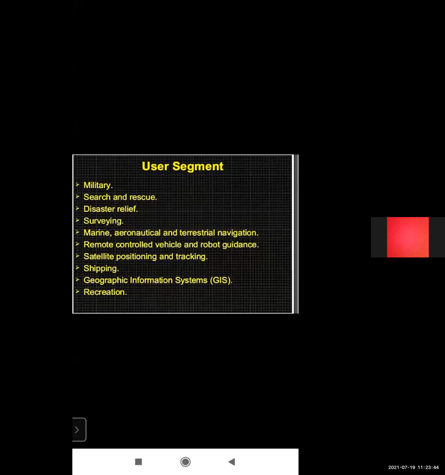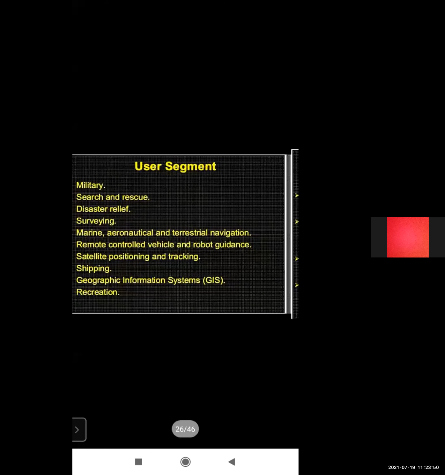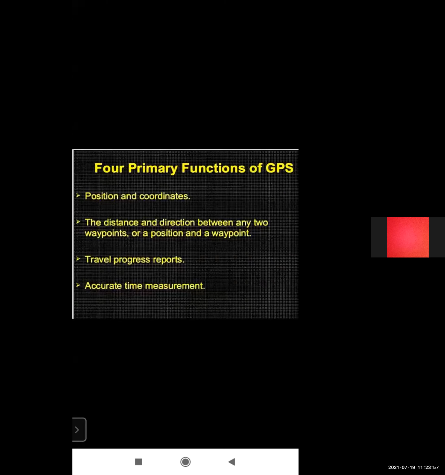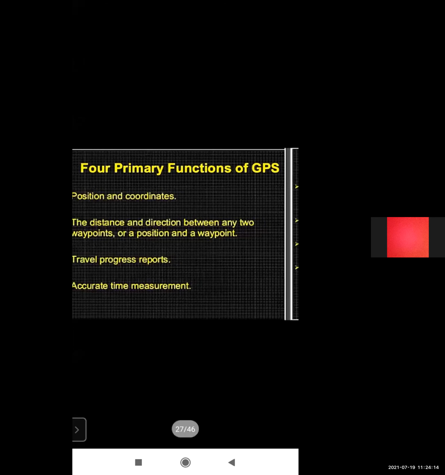These are the parts of the user segment for GPS. The primary functions of GPS are position and coordinates, the distance and direction between any two waypoints or a position and a waypoint, travel progress report, and accurate time measurement. These are the 4 primary functions of GPS.